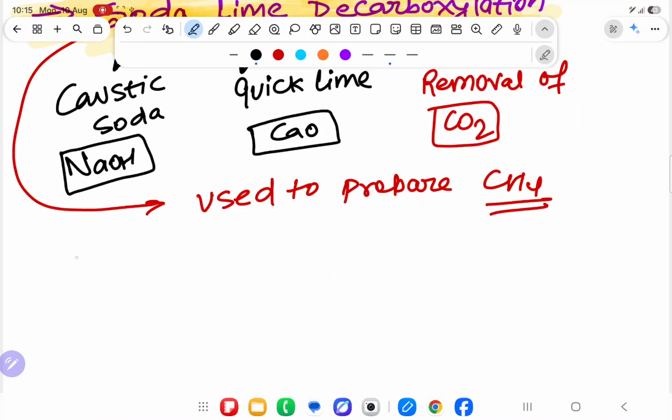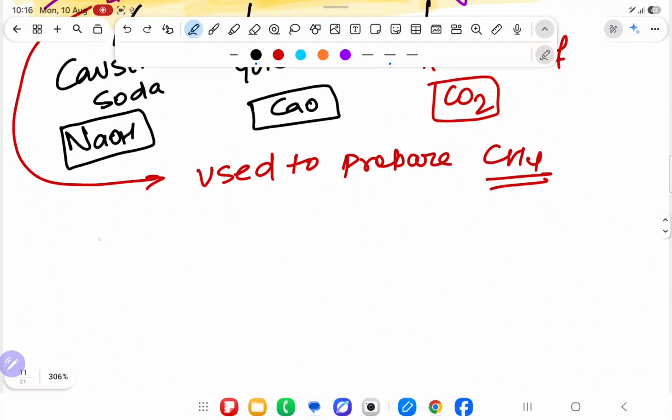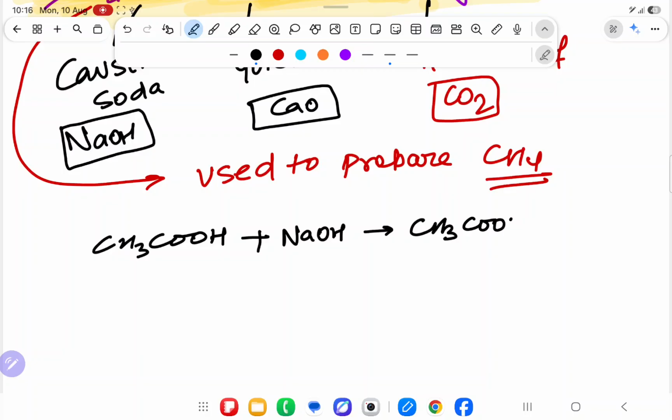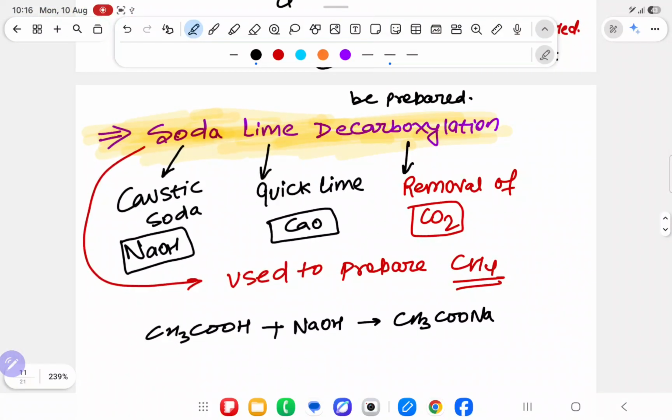Now, first, some important points, then I will teach what is happening inside the reaction. First, I will teach it only. What you will do? First, you will take any acid, CH3COOH. It will react with NaOH, and it will form CH3COONa. It means in soda lime decarboxylation, what is the reagent you are using?